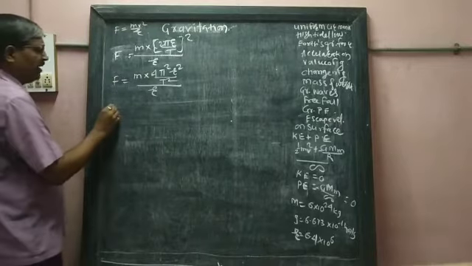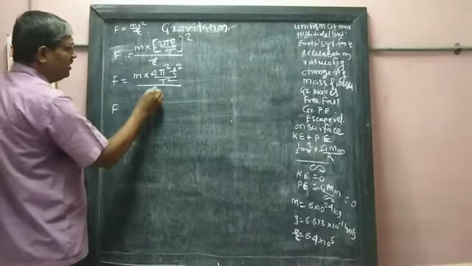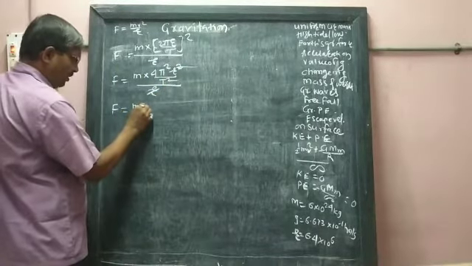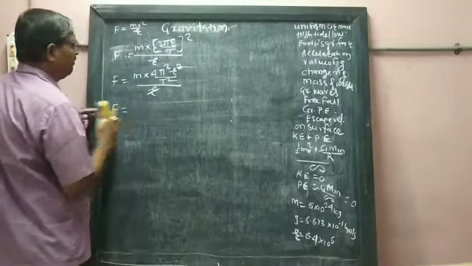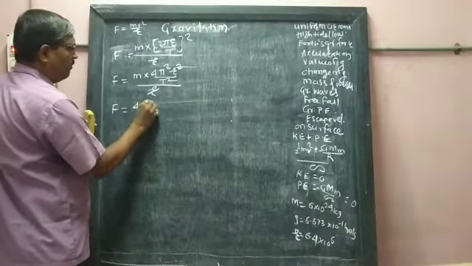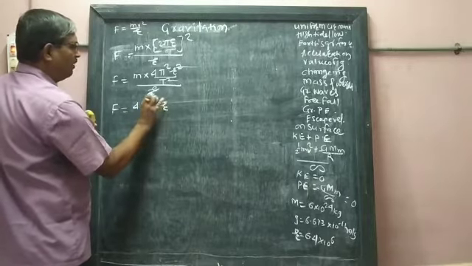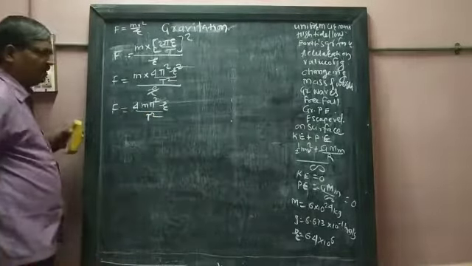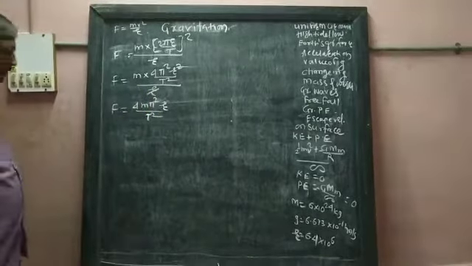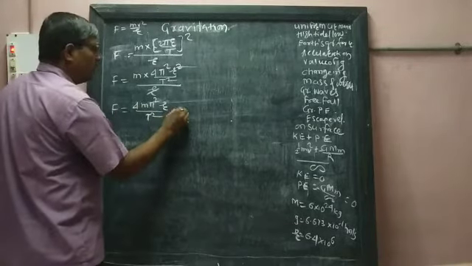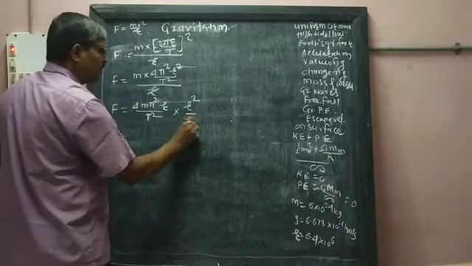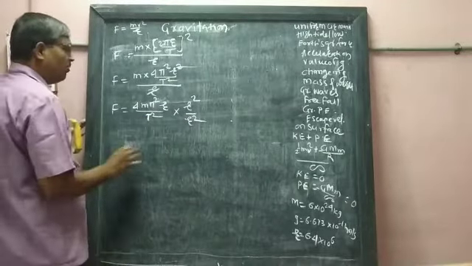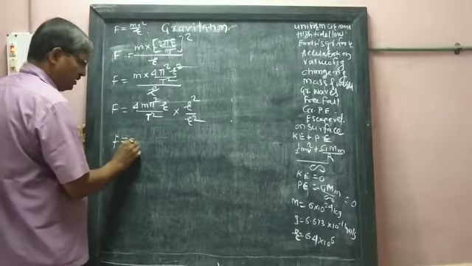Then its square is made. Now what has happened? This square term is cancelled. What remained? 4 m pi square r upon t square remains when one r is cancelled. Now in this situation we should multiply by r square upon r square. Then what will remain? What is happening is very interesting.